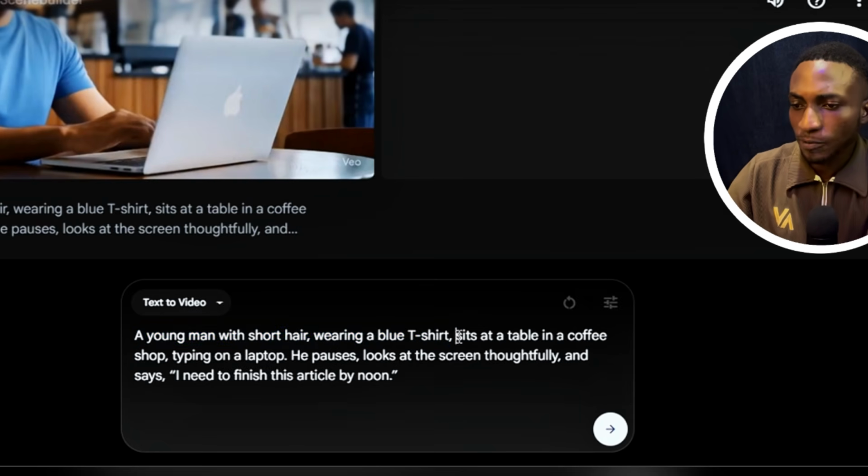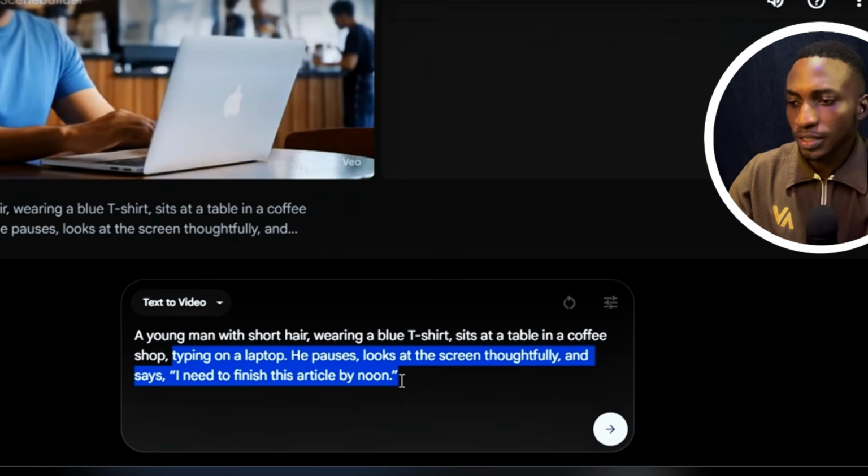Now, here is the environment. Sitting at a table in a coffee shop. You can see that here, in a coffee shop. It's going to say that the table is in a coffee shop. And what is the subject doing? He's typing on the laptop, then he pauses, looks at the screen thoughtfully and says, "I need to finish this article." So this is going to be the action of the subject.